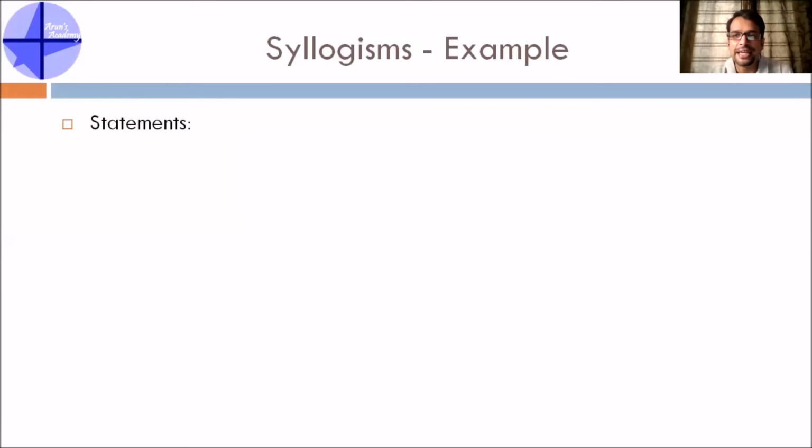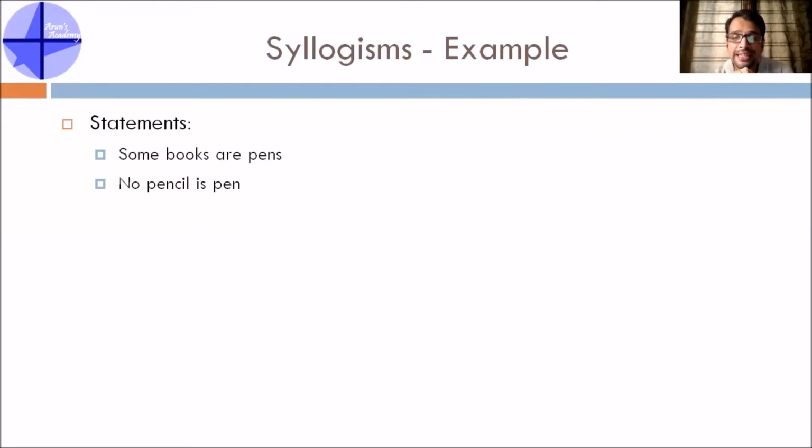In syllogisms, there are a set of statements given and also a set of conclusions. Let's take one example and understand it. The statements given here are: some books are pens, no pencil is pen. One very important thing for you to know is do not get confused between what is the actual truth and what is the statement given.